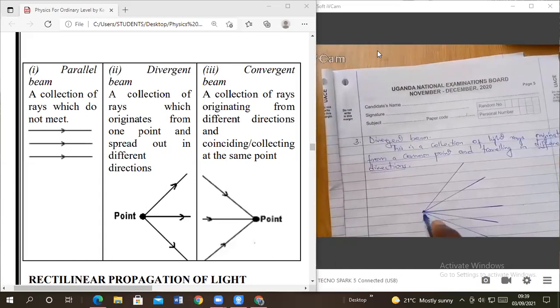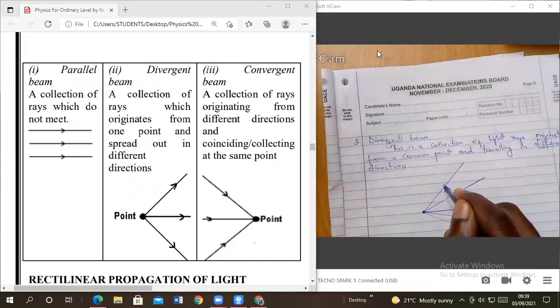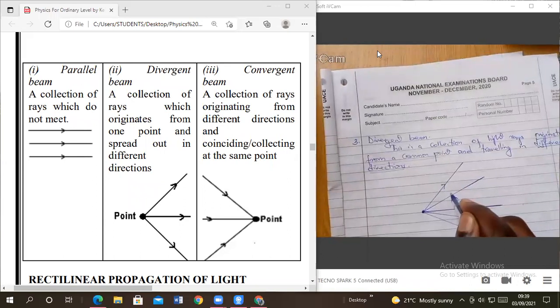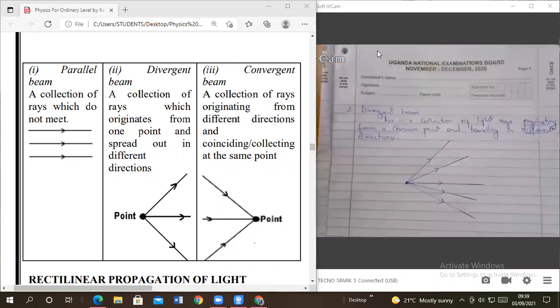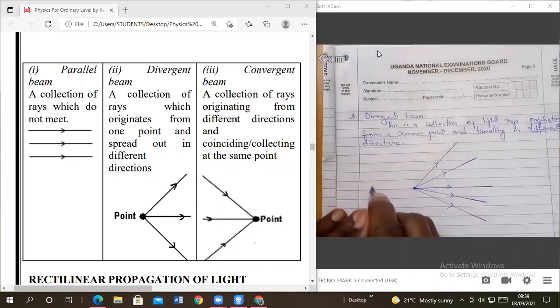So this is the common point. Now light rays are leaving, so this means they must be moving out.